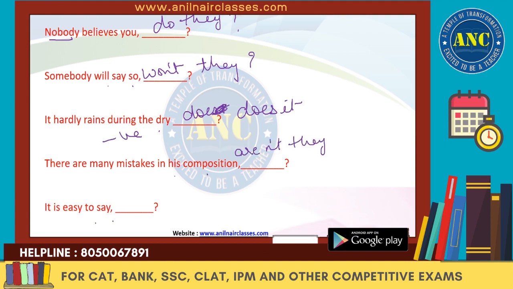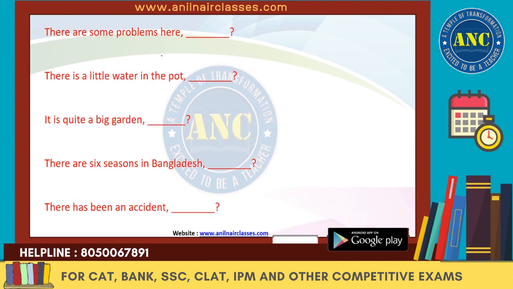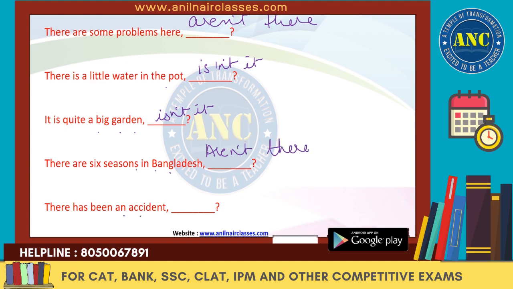It is easy to say, isn't it? Next one. There are some problems here. So it should be aren't there? There is little water in the pot, isn't it? It is quite a big garden, isn't it? There are 6 seasons in Bangladesh. So it will be aren't there? There has been an accident.